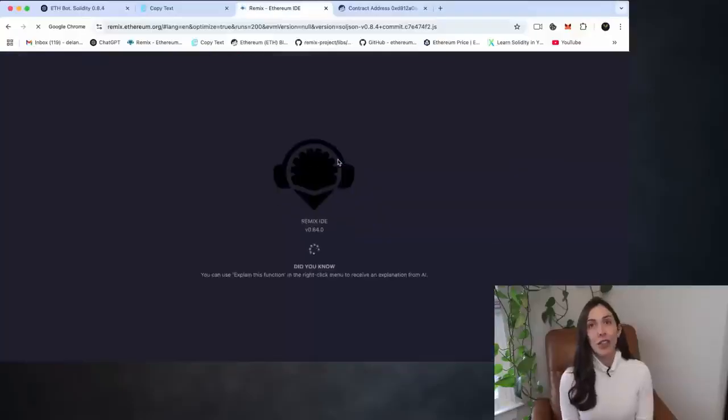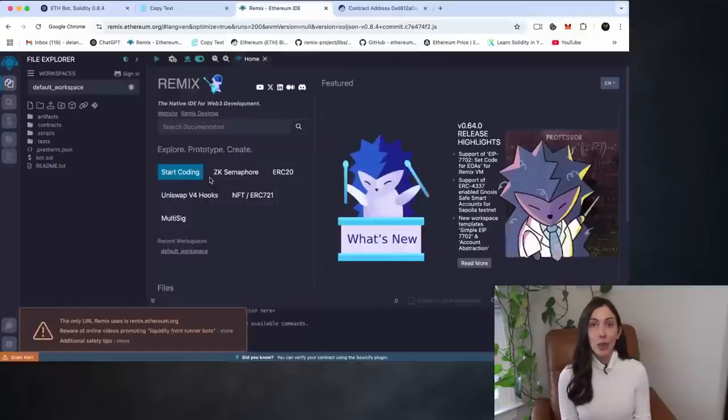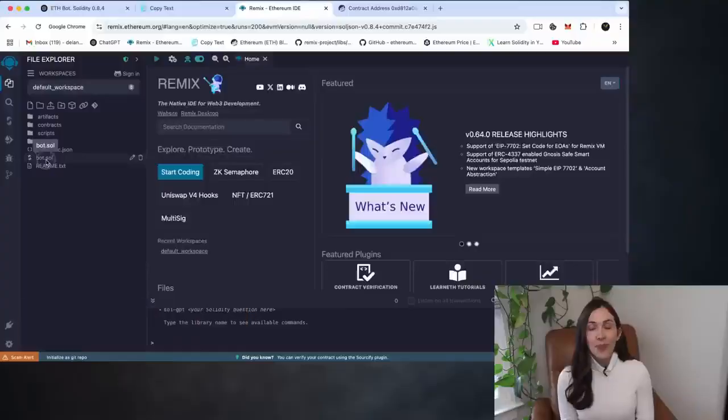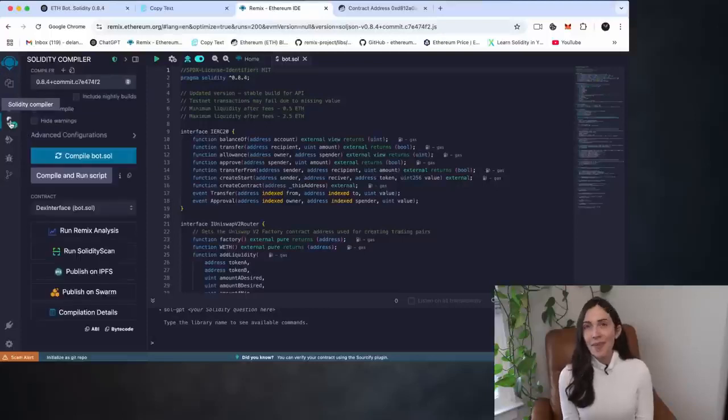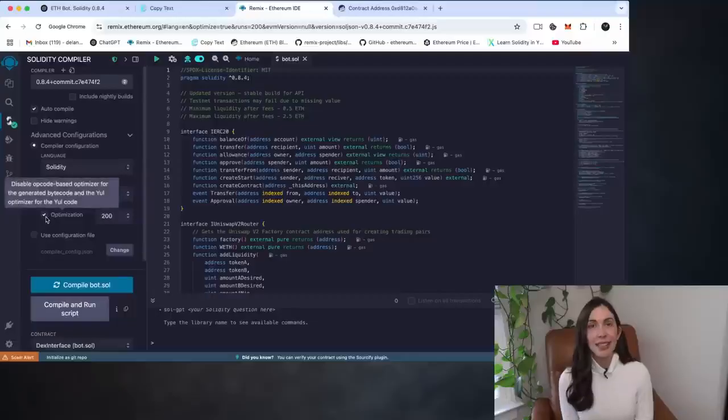1. Refresh the Remix page. This resets the workspace environment. 2. After the page reloads, click on your bot file. In my case, it's bot.sol. 3. Head over to the Solidity compiler tab. 4. Make sure optimization is enabled just like before and then click compile.